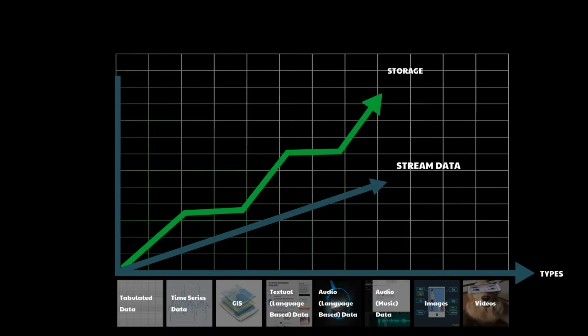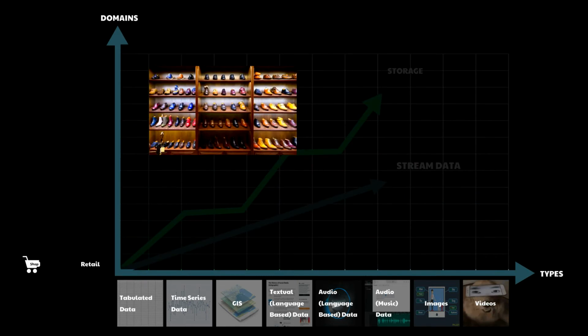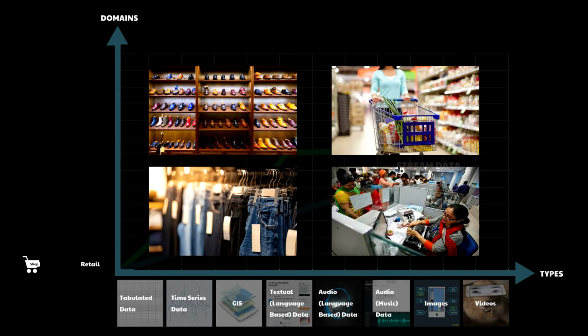Now, all these types of data is available across many domains. So, let's try to map the domains here too. A domain is generally a similar type of organization. The first domain that we are going to look at is retail. Retail is an organization or a unit which involves daily transactions like shops and banks and the other customer-facing ends.